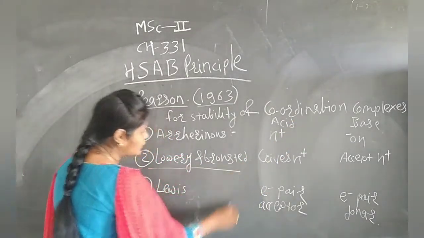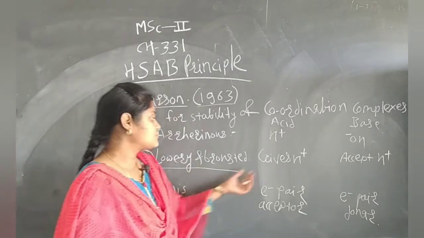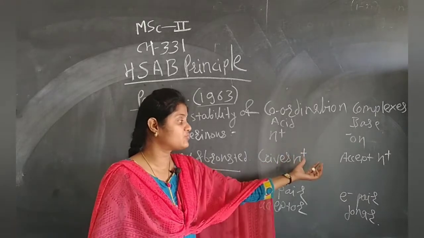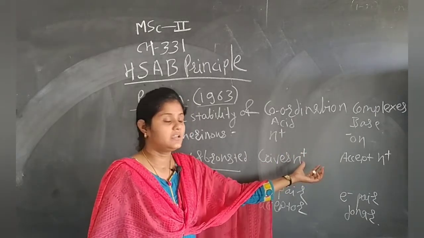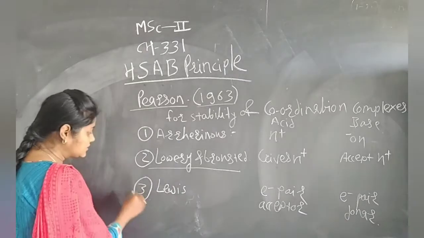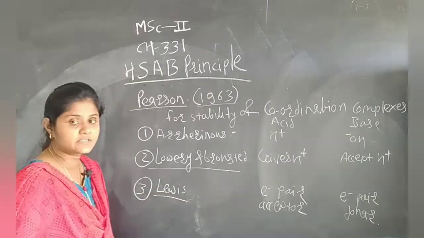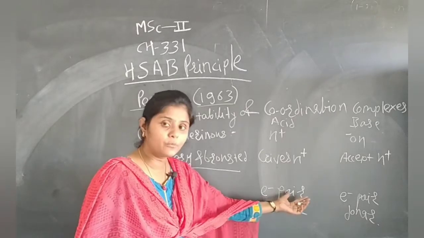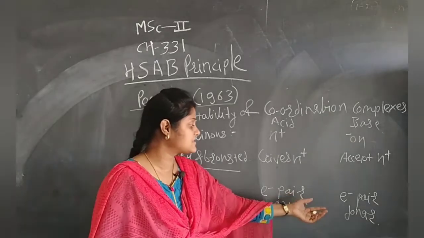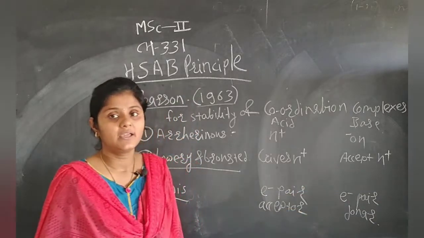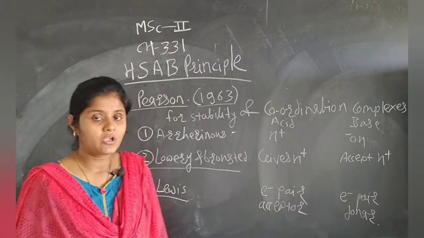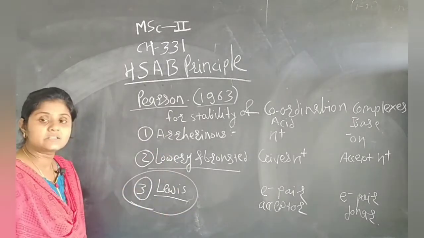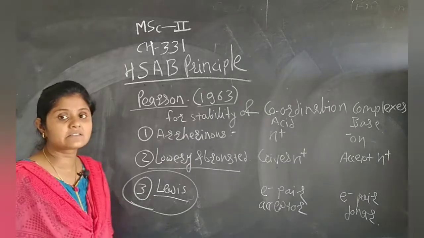Next, according to Lowry-Bronsted, the species which gives the H plus ion is called an acid, and the species which accepts the H plus ion is called a base. And the third concept is Lewis. Lewis considered that the species which accepts the electron pair is called an acid, and the species which donates the electron pair is called a base. So Pearson considered the third theory for his study, that is the Lewis acid-base concept.